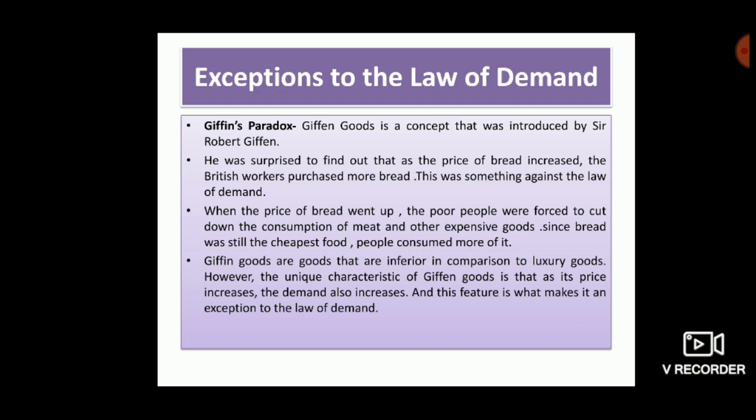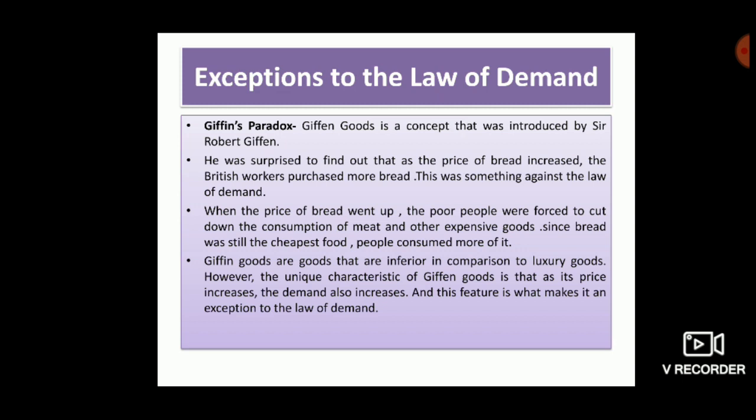Why did this happen? The reason given is that when the price of bread went up, it caused such a large decline in the purchasing power of poor people that they were forced to cut down the consumption of meat and other more expensive foods, since bread, even when its price was higher than before, was still the cheapest food article. People consumed more of it and not less when its price went up.